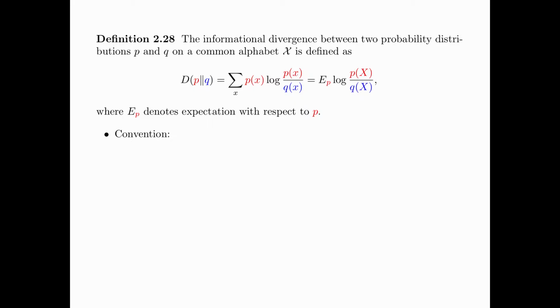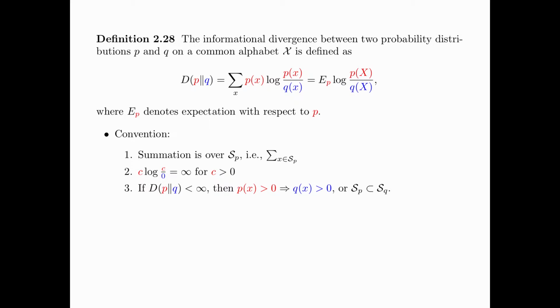In the above definition, we take the following conventions. First, the summation is over the support of P. Namely, summation over x refers to summation over x in S_P. Second, for any constant c bigger than 0, c log c over 0 is equal to infinity. Therefore, if D(P||Q) is less than infinity, then P(x) bigger than 0 implies Q(x) bigger than 0, or the support of P is a subset of the support of Q.